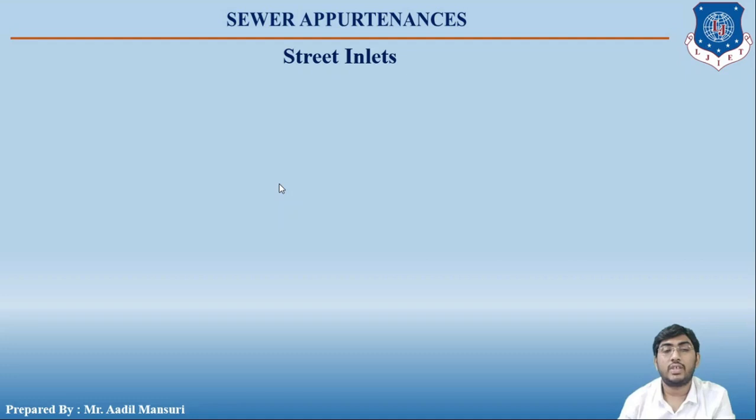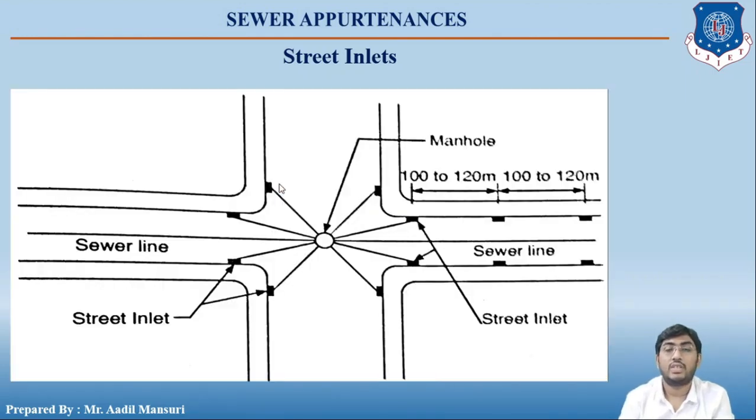So the next topic is street inlets. For collection of storm water, street inlets are provided. You can see over here, right? Street inlets are connected with the storm water or a combined sewer by means of stoneware pipes of diameter 25 to 30 centimeters. Okay, so you can see over here